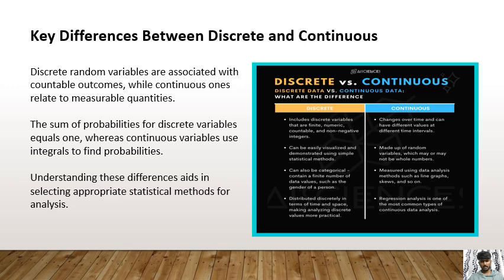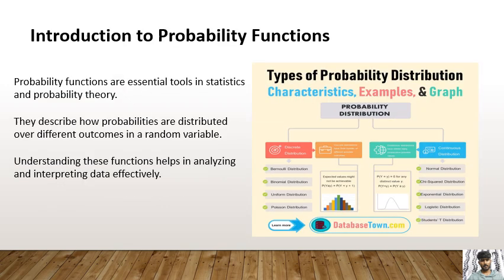Discrete can be a category containing a finite number of data values, such as the gender of a person. Continuous data is measured using data analysis methods such as line graphs, strips, and so on.